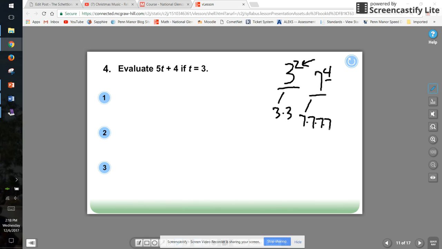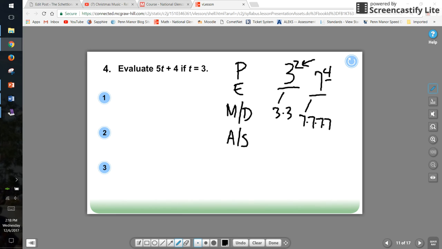And please take note, I'm using dots instead of little x's because we're doing algebra, and that little dot represents multiplication. So that's an exponent. Also, we talked about order of operations. In order of operations: parentheses, exponents, multiplication and division, then addition and subtraction. And that kind of gets us up to speed.